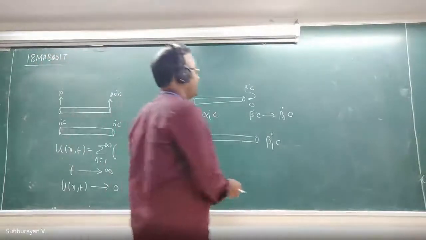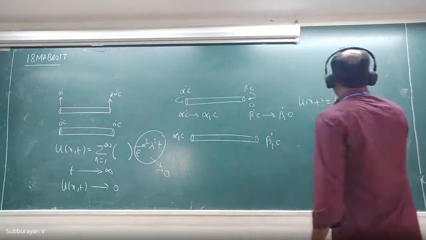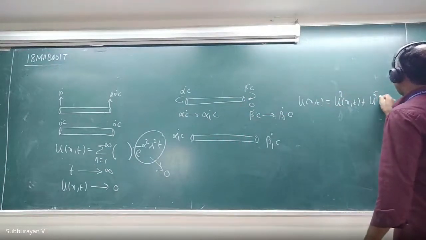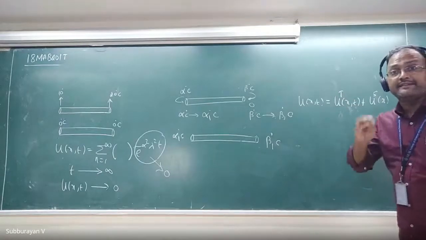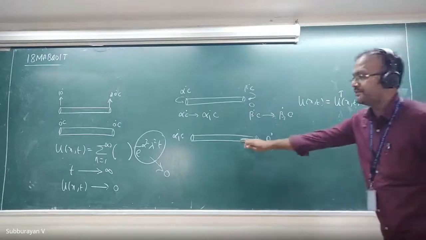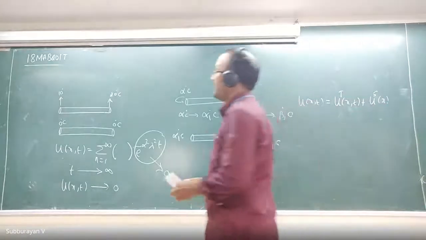Ultimately, your u of x comma t can be written as ut of x comma t plus us of x. Here ut of x comma t is the transient state solution, and us of x is the steady state solution. That's what we are going to discuss today.